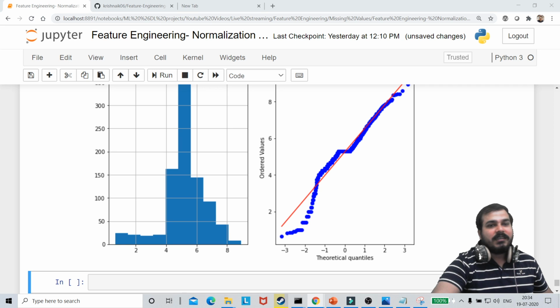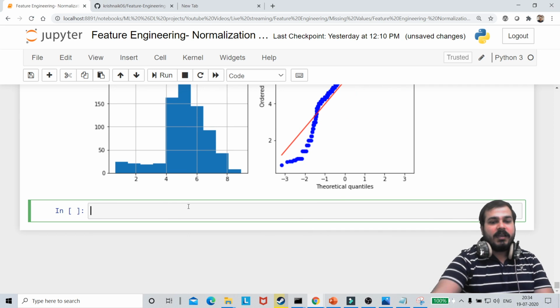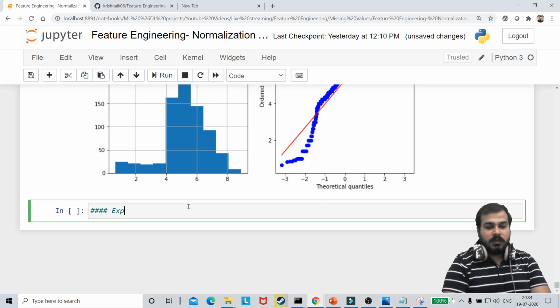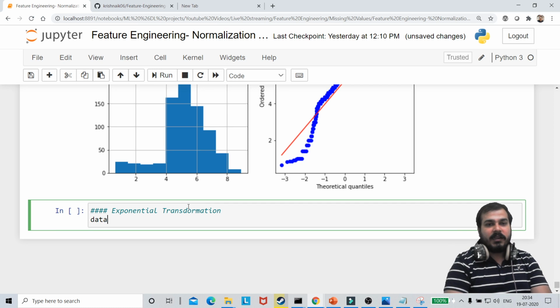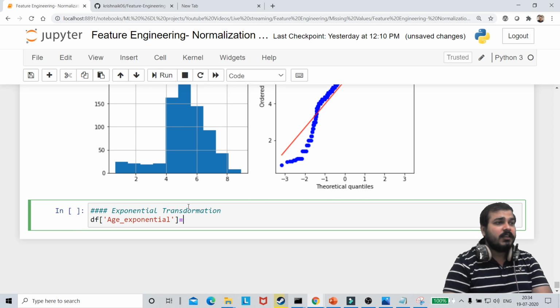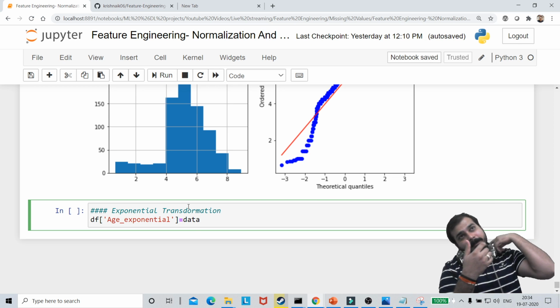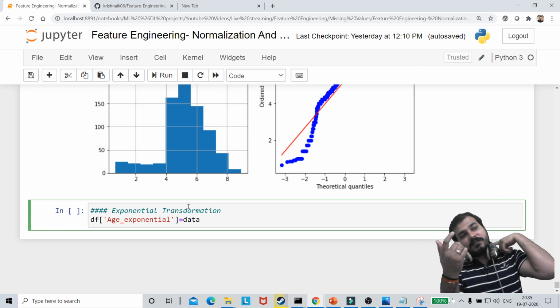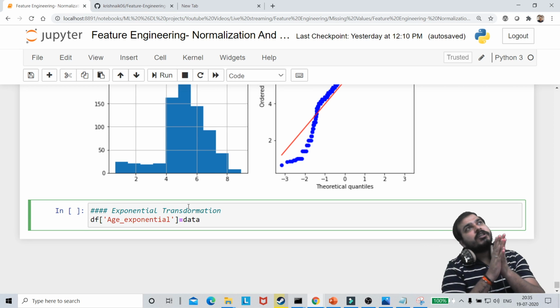Now the next transformation that I will be doing is called exponential transformation. In exponential transformation, again I'll write df of age underscore exponential is equal to data. Exponential basically means what, guys? e to the power of something, right? e to the power, exponential.